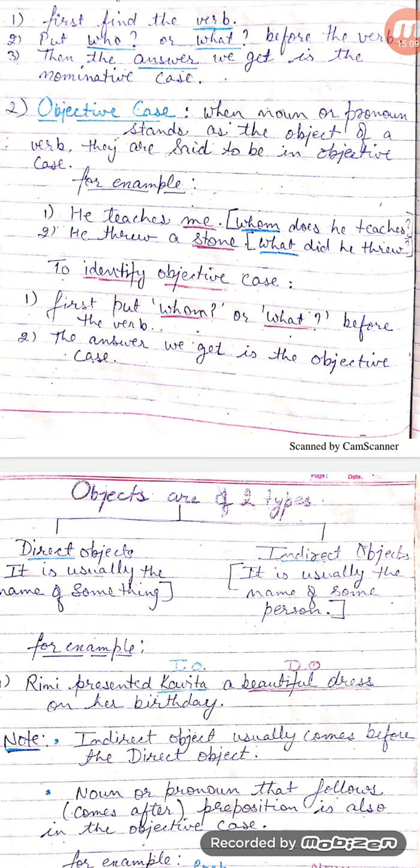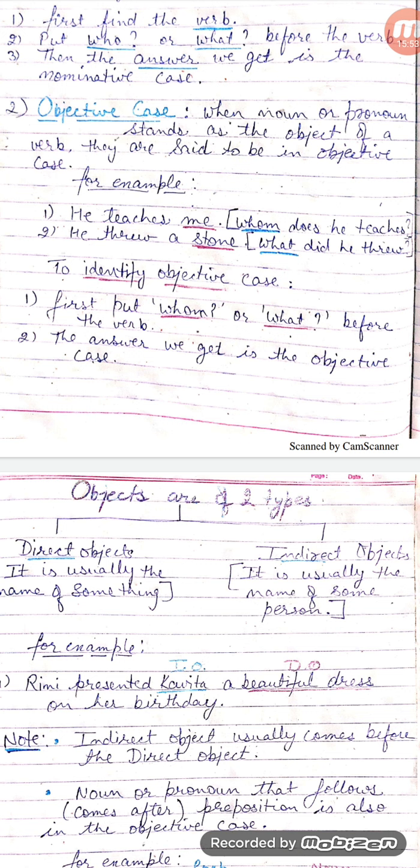Second is objective case. When noun or pronoun stand as the object of a verb, they are said to be in an objective case. For example, he teaches me. In this sentence, me is the objective case. Second example, he threw a stone. In this example, stone is the objective case. To identify the objective case in a sentence, we first put whom or what before the verb.